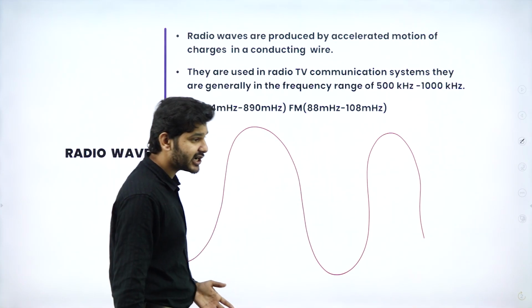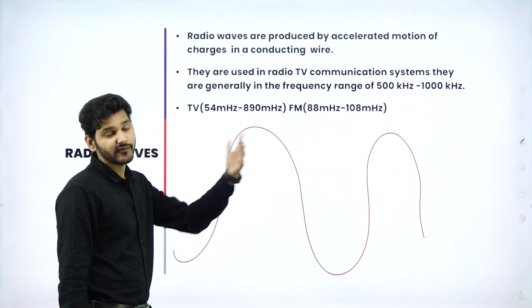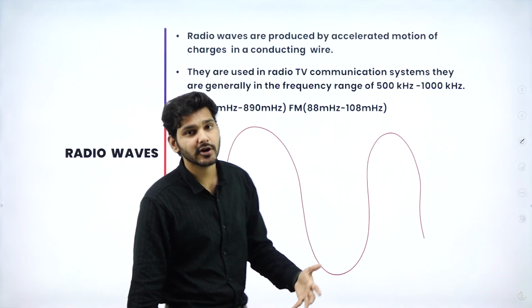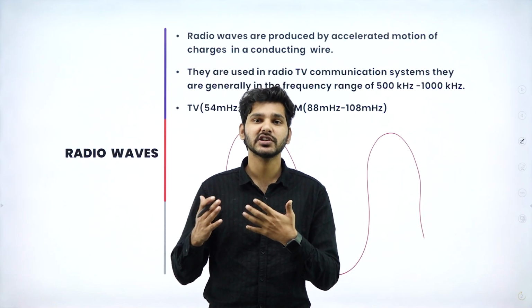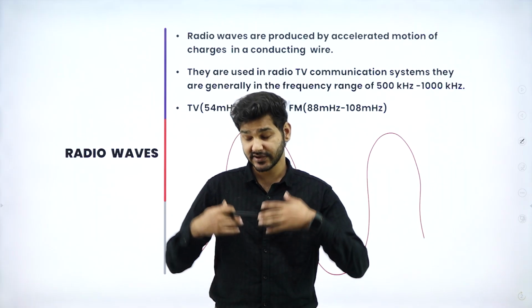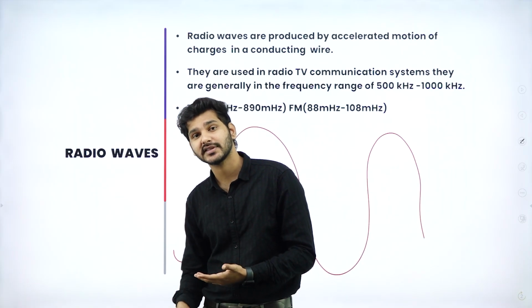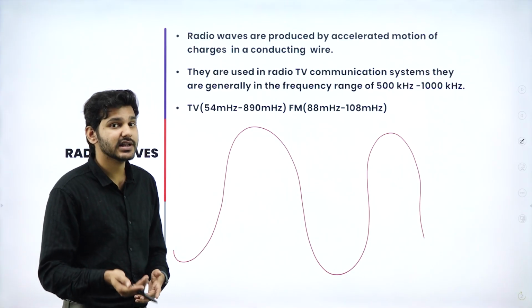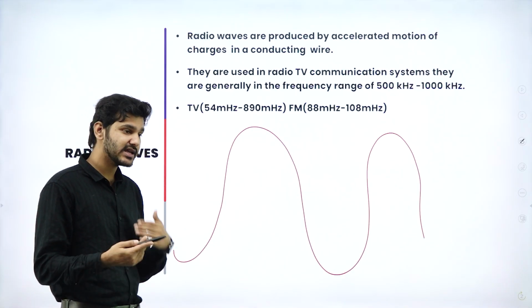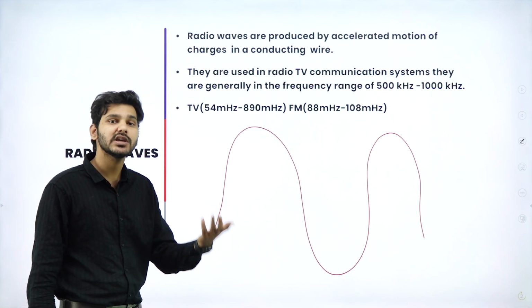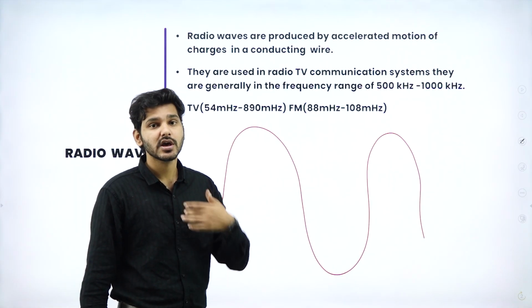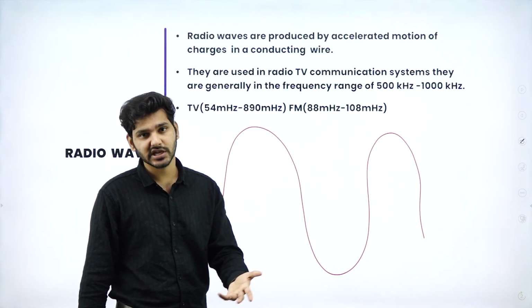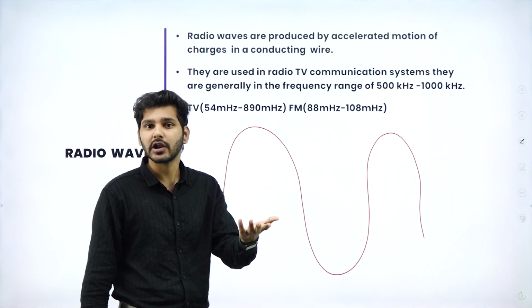We don't see that in our daily life because it is not interacting much with us. But you can have radio waves as big as buildings, though we don't see them. This radio wave is used for communication purposes. It is used for radio programs, radio communication, to televise and all that.